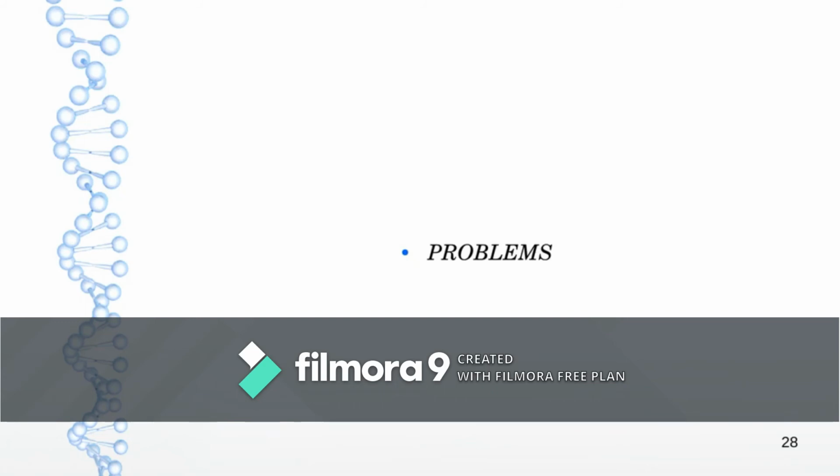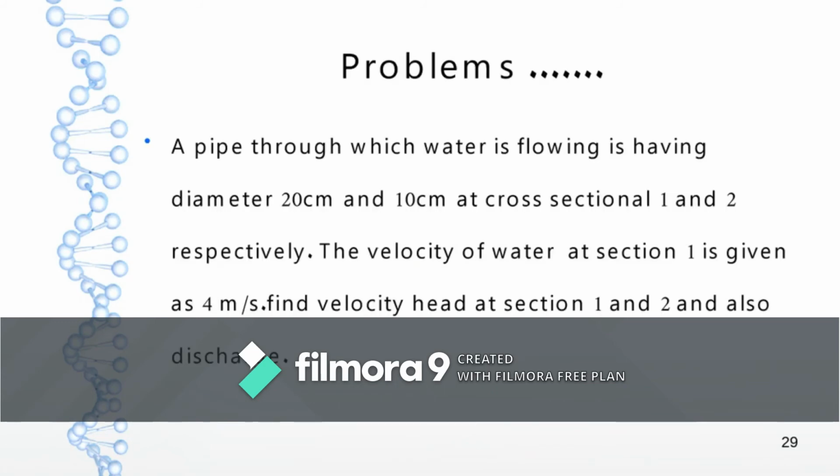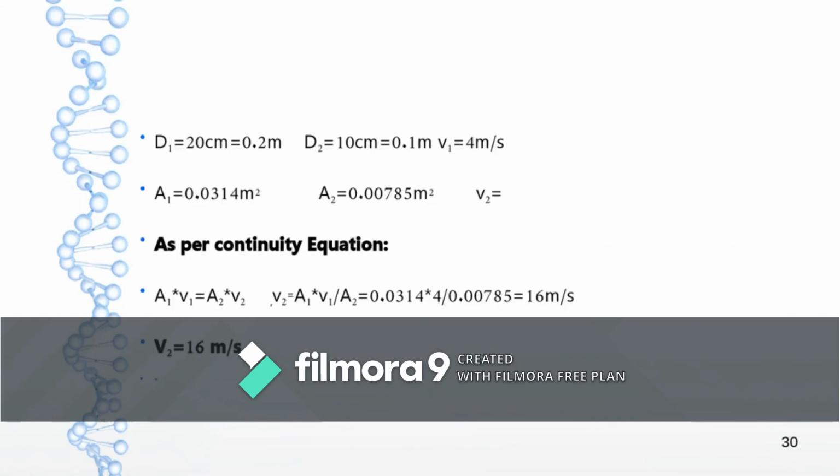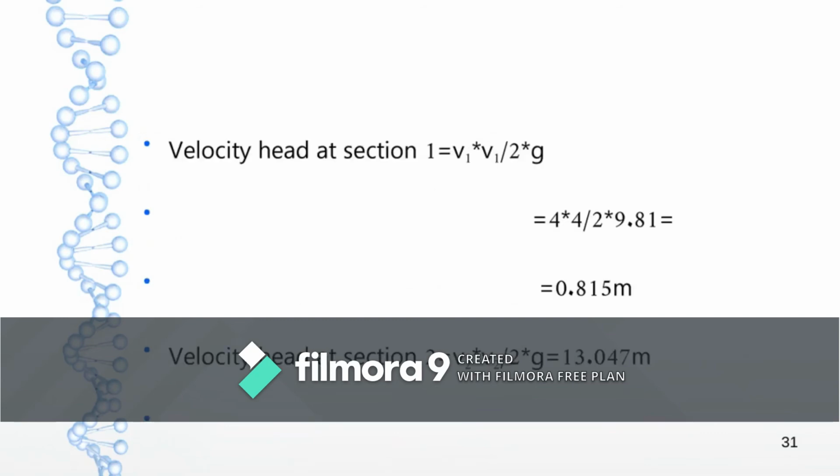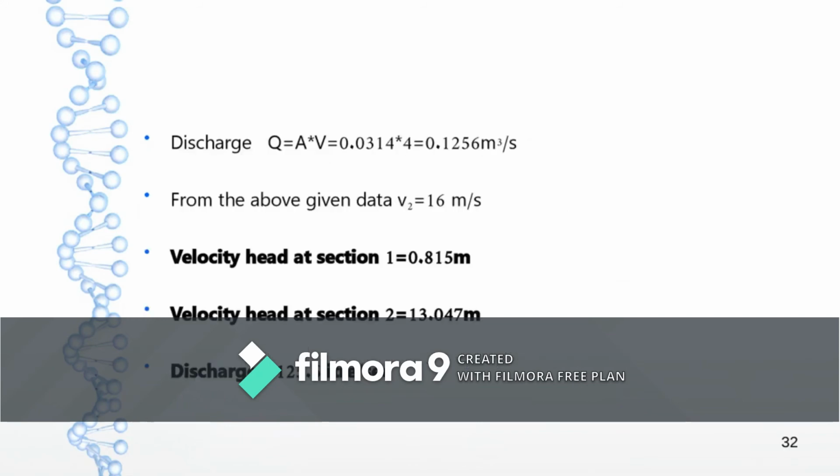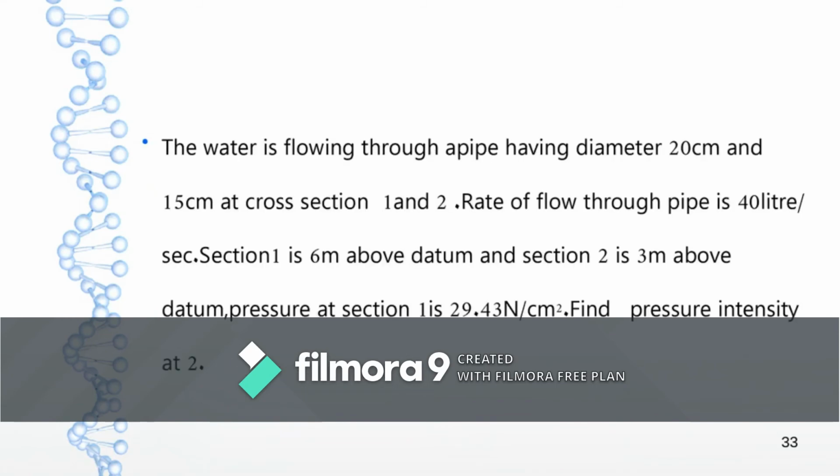In the given question, a pipe with diameters D1 and D2 is given. You need to calculate the area. Velocity at one section is given. You need to calculate the velocity at the other and the velocity head. Velocity head is given as V square by 2g. Using this formula, I have made you derive a problem. Then the discharge you can calculate by Q is equal to A into V.